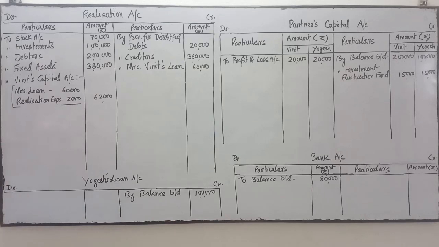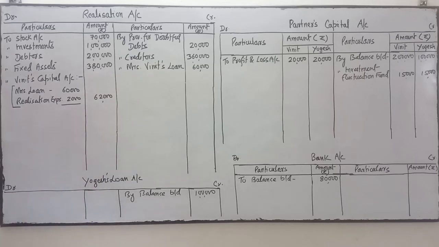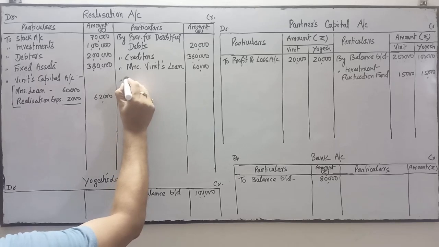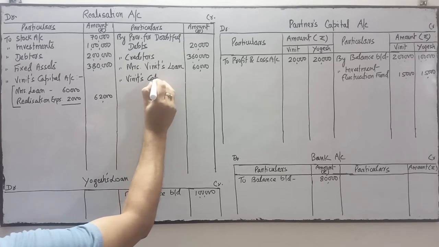Loan is 60,000, Mrs. loan is 60,000, and realization expenses as per point number G. Now see the next point number A. Come to the point number A again. He has taken over the stock, so by Bineeth's capital account.